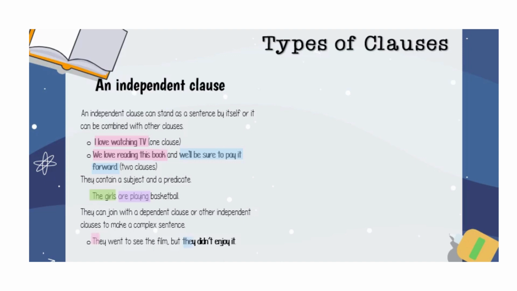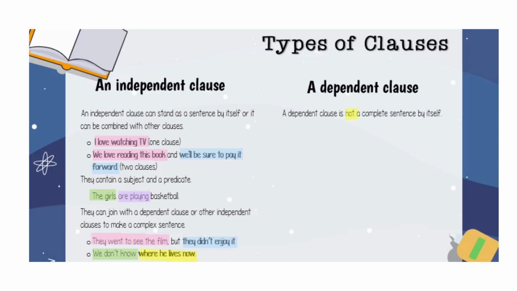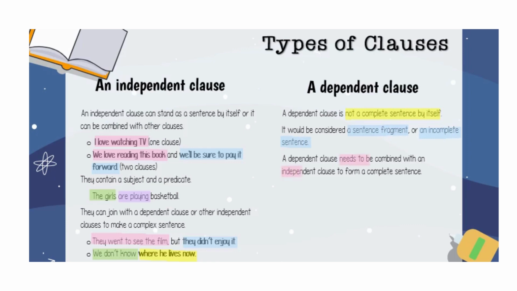They went to see the film, but they didn't enjoy it. This sentence consists of two independent clauses. We don't know where she lives now. This sentence consists of an independent clause and a dependent clause. A dependent clause is not a complete sentence by itself. It will be considered a sentence fragment or an incomplete sentence. A dependent clause needs to be combined with an independent clause to form a complete sentence.